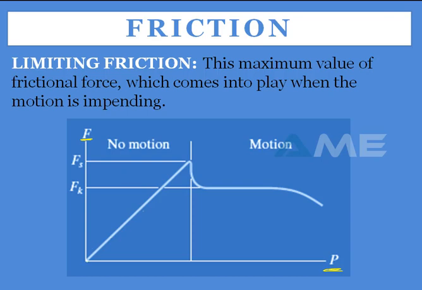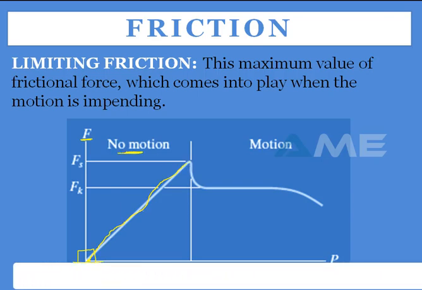Now if you start applying force on your body when it is at rest, and your force is increasing, the friction also goes on increasing when there is no motion.